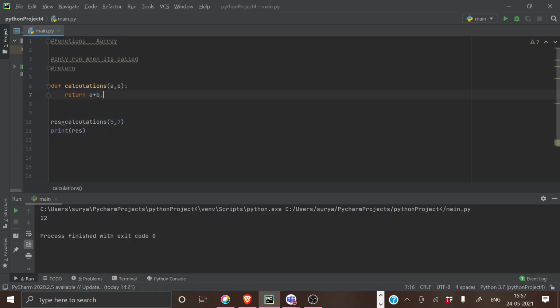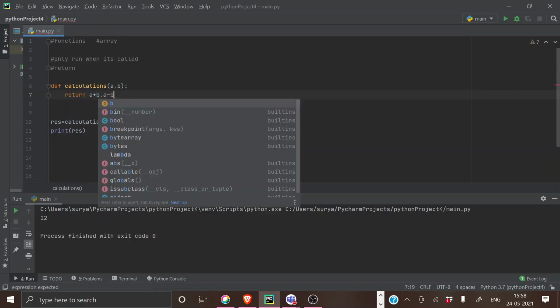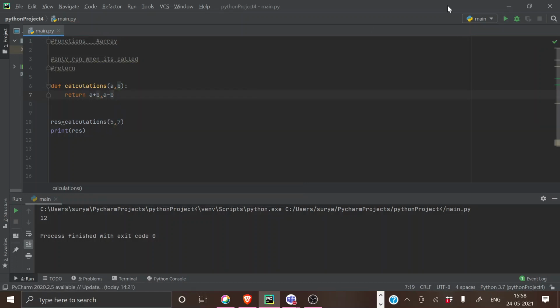So what I'm doing is a plus b comma a minus b. And I'm giving a print statement. See what I got. I got 12 comma minus 2. So in the first step it's doing 5 plus 7 in this return statement, and the second time it's doing 5 minus 7, it's minus 2. So here I did plus and minus. I want you to do multiplication and division, but I want you to do it in both return and normal type. If you have done that, you have an understanding of what a function basically is.